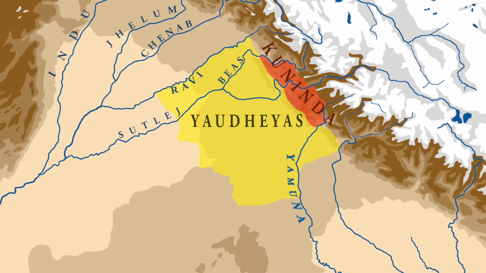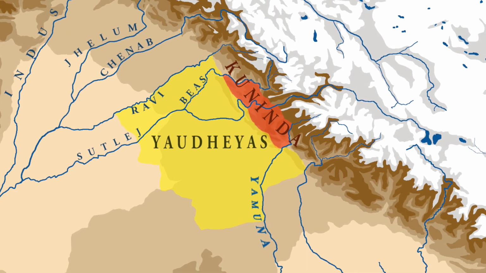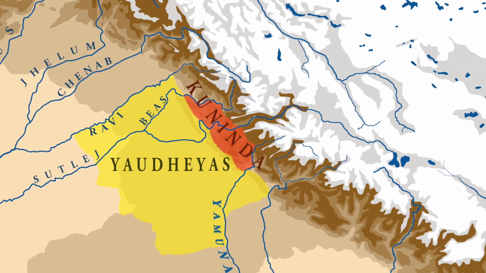In the foothills of Shivalik, bordering the Yaudheyan territory, was situated the Republic of Kuninda. Now like the Yaudheyas, the Kunindas are also mentioned in the Mahabharata. And from the Kuninda coins, we have one name which has survived, and this is Amog Bhuti. Now some scholars argue that this Amog Bhuti was one of the chiefs of the Kunindas.